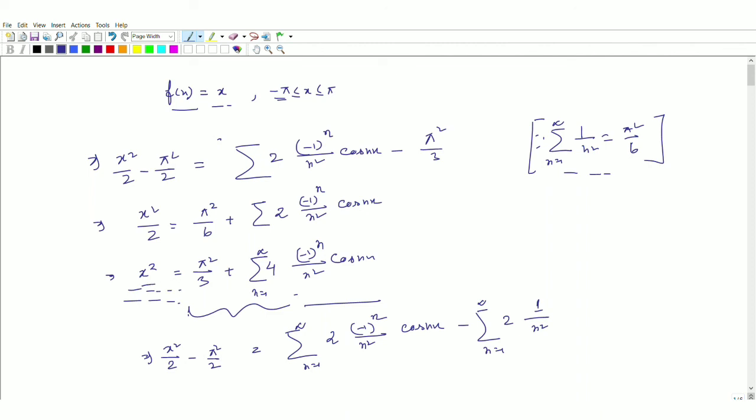That way you can find the Fourier series. And always remember, in the Fourier expression there cannot be any term which is multiplied by x, or any x square quadratic term. So a Fourier series can have a DC component, can have sine component and cosine component together, or can have either sine component or cosine component.